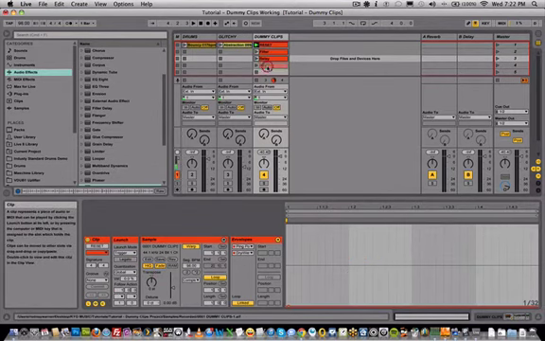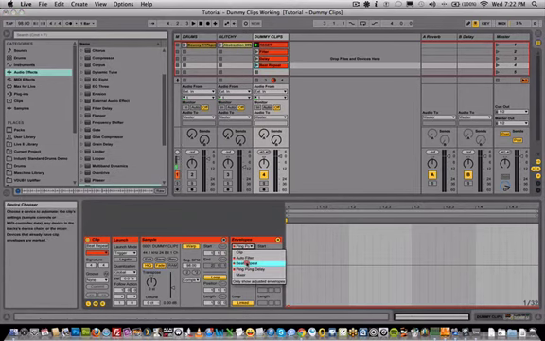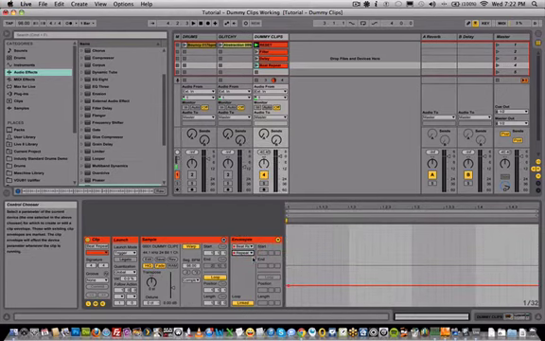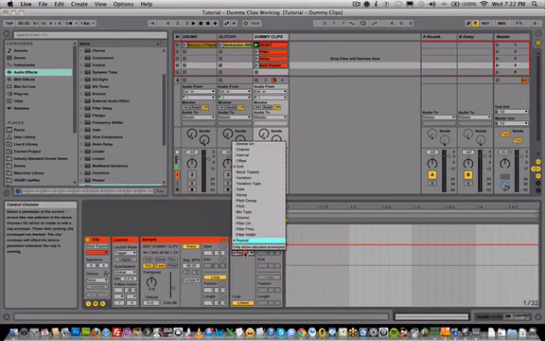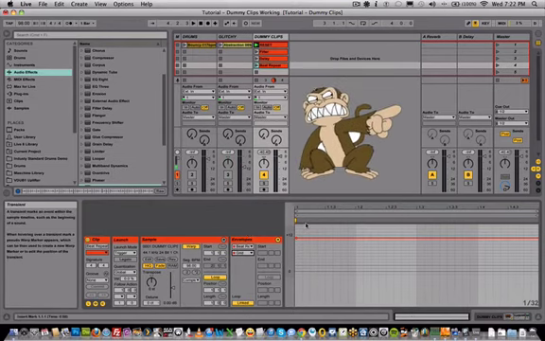Option drag down the reset clip again, rename to beat repeat, double click it, and we'll select beat repeat. We'll first turn it on by selecting the repeat, drag it up to the on position, and now we'll go ahead and monkey with the grid.